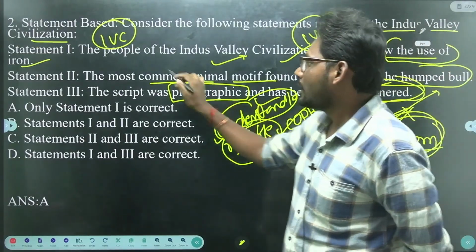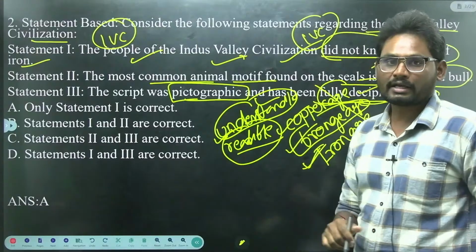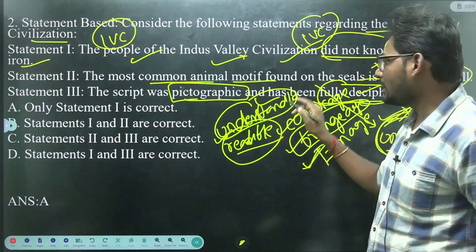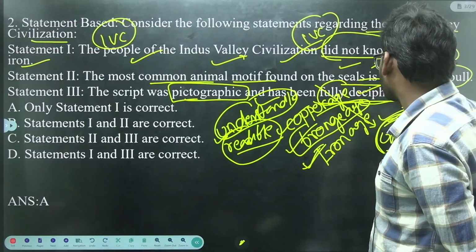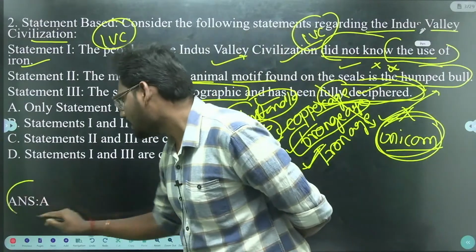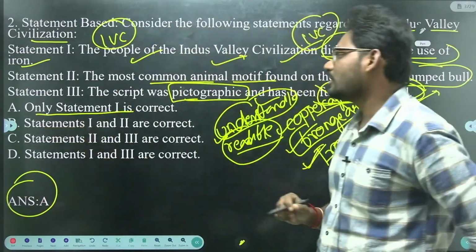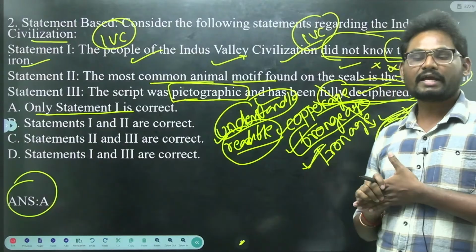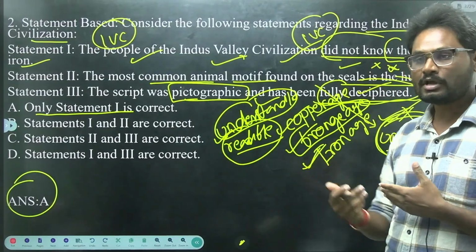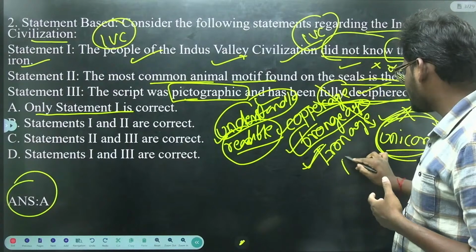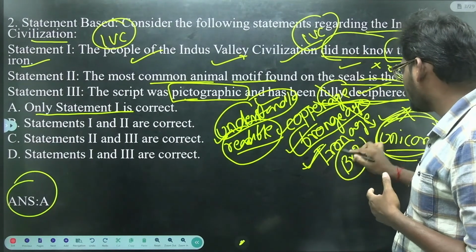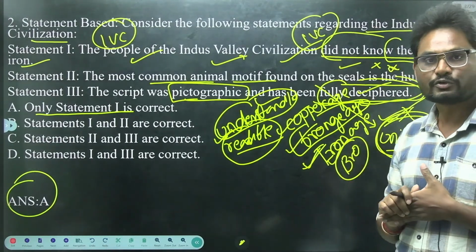So statement 1 is correct, and statements 2 and 3 are wrong. Our answer is A, only statement 1 is correct, because the Indus Valley civilization people belong to the Bronze Age and did not use iron.